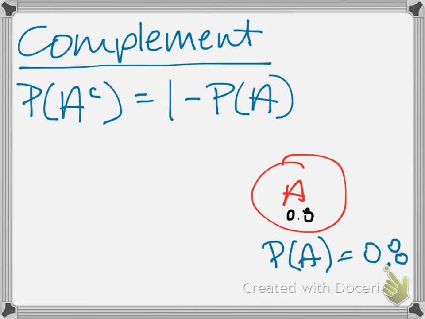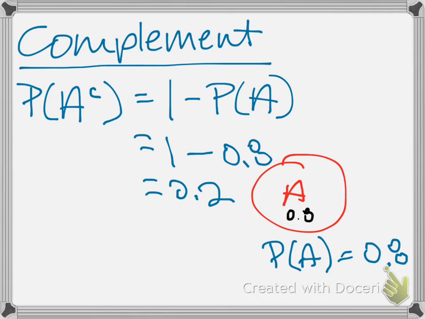So we've already said before that the sum of all the events in our sample space has to be equal to 1. And that's where this idea of complement actually comes from. If the probability of event A is 0.8, then the probability of the events not in A, which would be 1 minus P of A, which I already have written up here, is going to be 1 minus 0.8. And so, of course, that's 0.2.